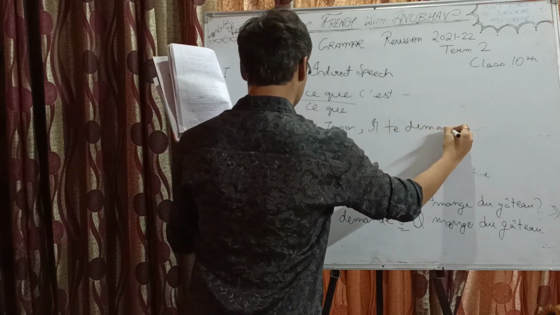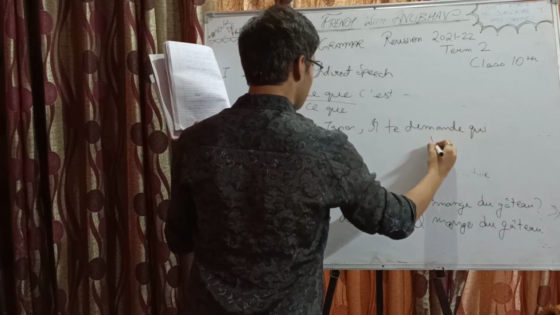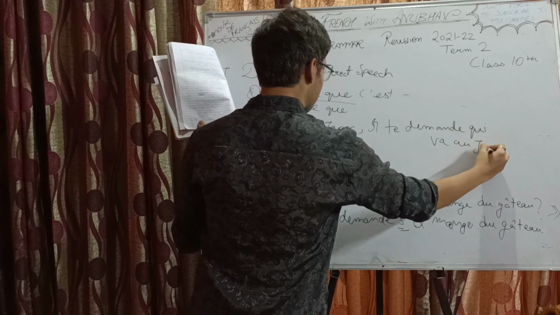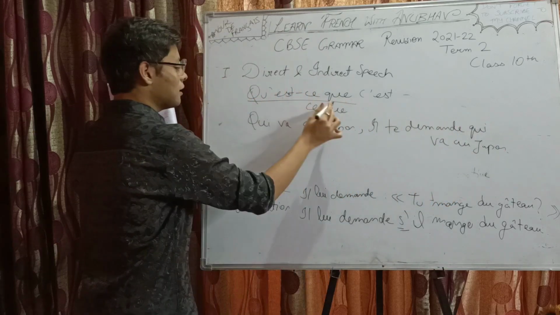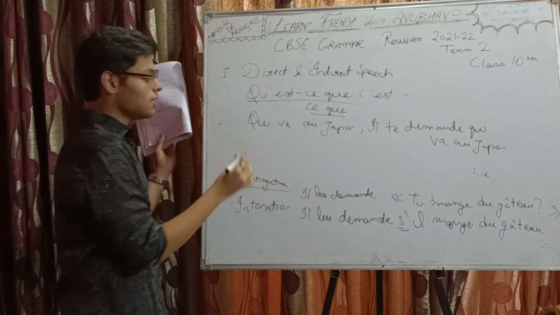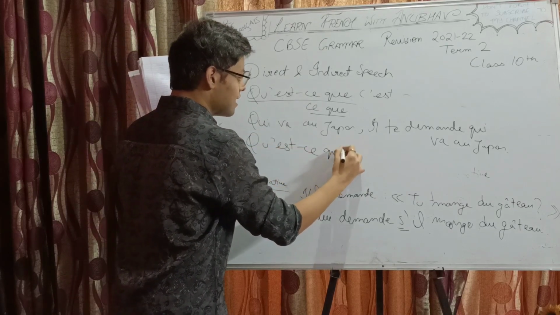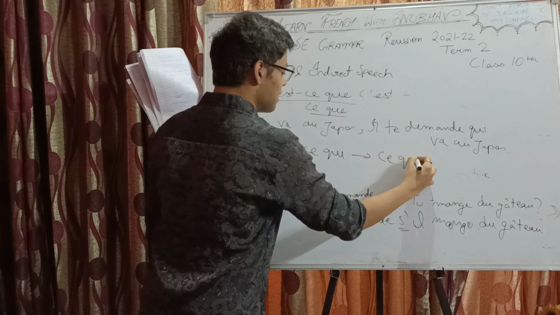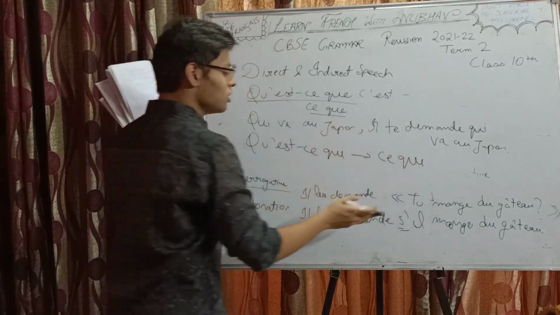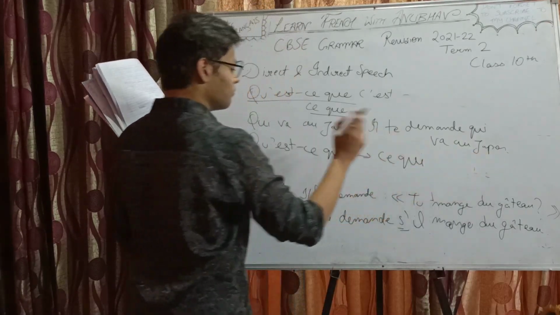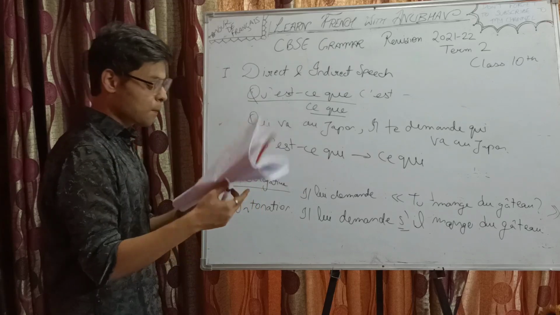Il te demande qui va au Japon. And the way qu'est-ce que becomes ce que in indirect speech, in the same way, qu'est-ce qui becomes ce qui in the indirect speech, and then the rest of the statement.